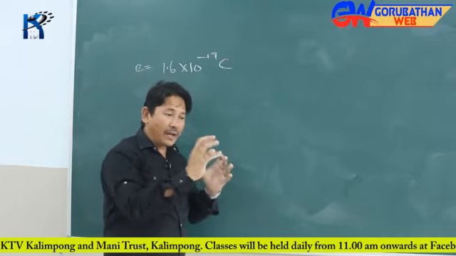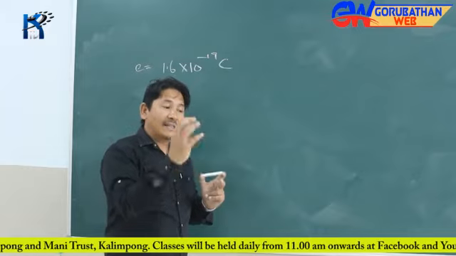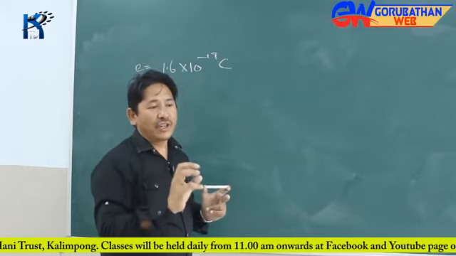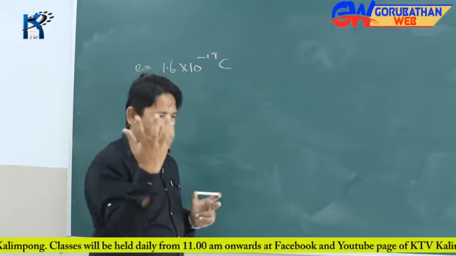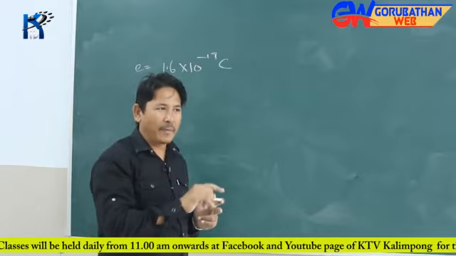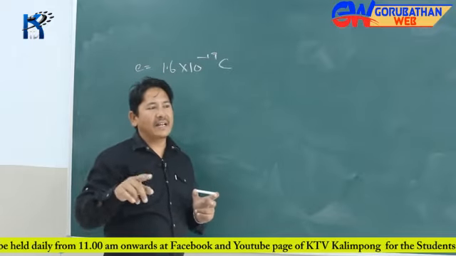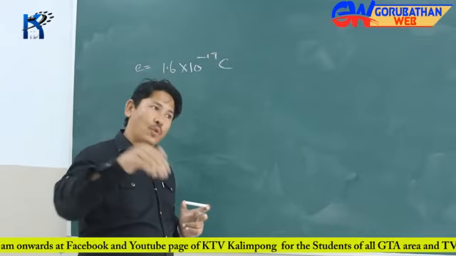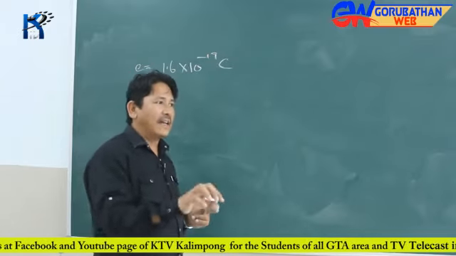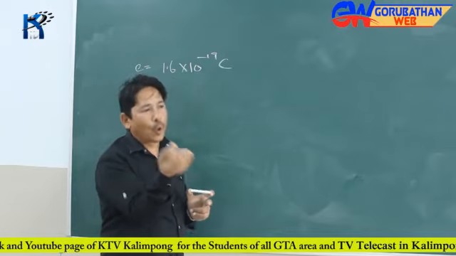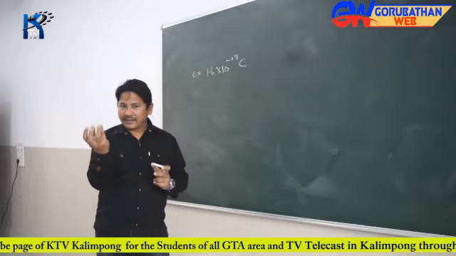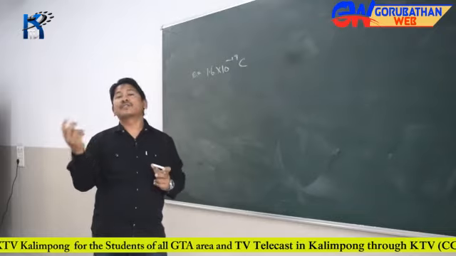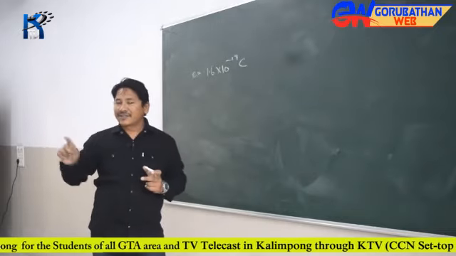That tiny packet of energy was termed a quanta by Max Planck. Later on Einstein proposed the quantum theory of light, the dual nature of light, and termed that packet of light energy a photon.